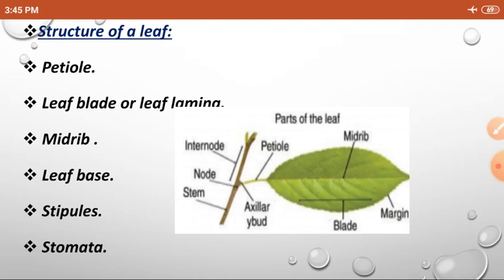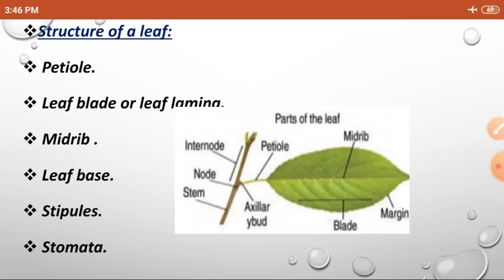Respiration takes place in the stomata. Respiration is nothing but the exchange of gases. We take in oxygen and release carbon dioxide. Likewise, plants take in carbon dioxide and release oxygen in the daytime. Again, plants take in oxygen and release carbon dioxide at night. This exchange of gases is called respiration.